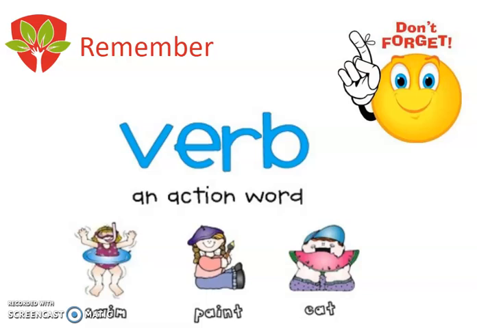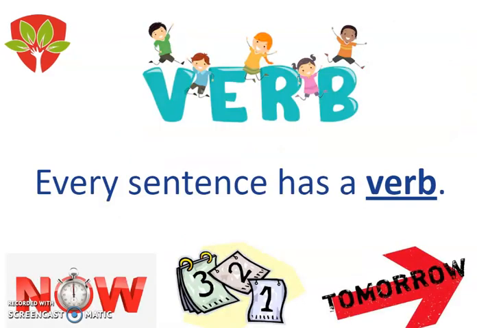Remember, guys, that a verb is an action. So in here we have three words. We have swim, paint, and eat. All of those are actions, and therefore, guys, are verbs. So every sentence, as you can see here, has a verb.